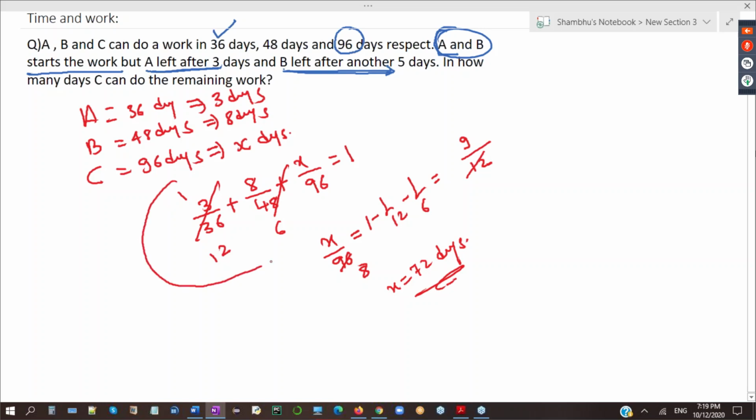So here just one equation. We simplified, we got the answer. 72 days. C works for 72 days. C alone working, 72 days.